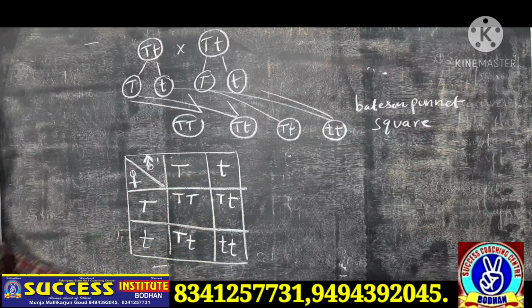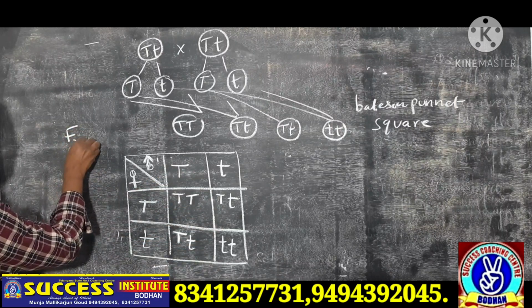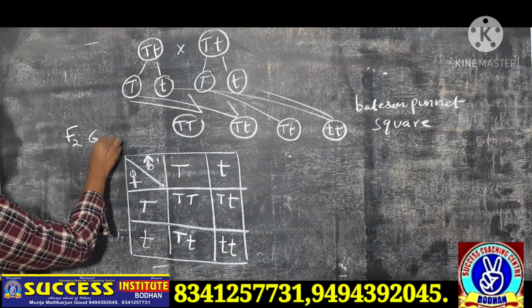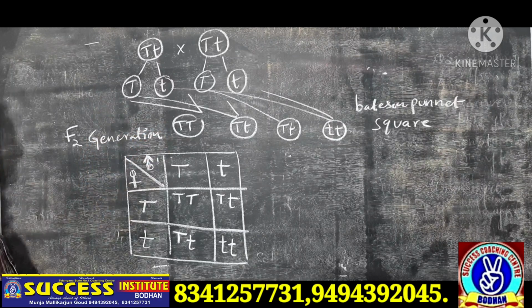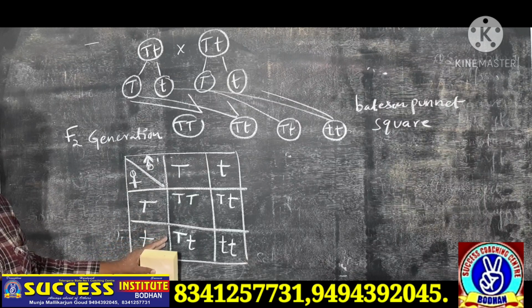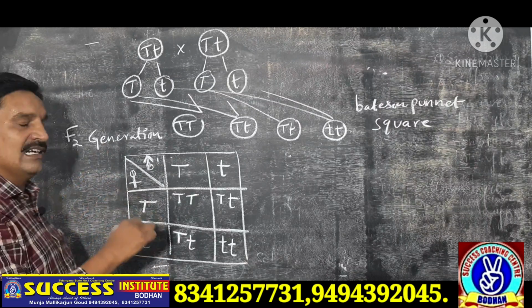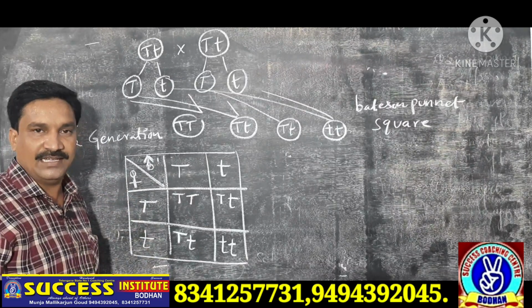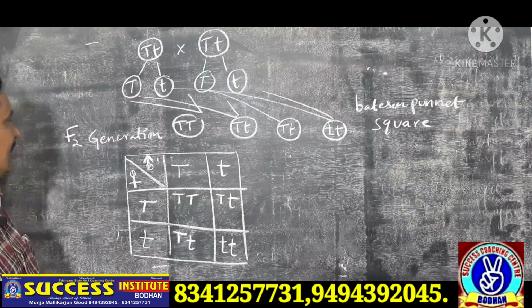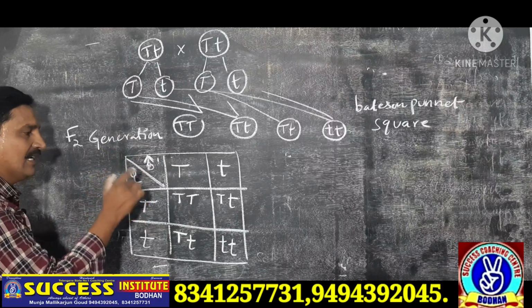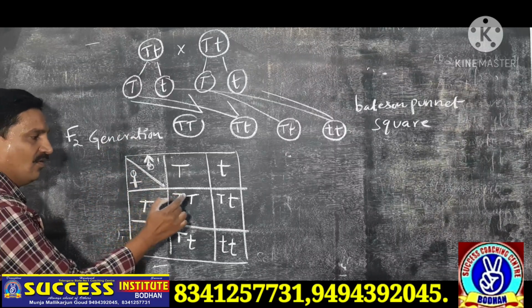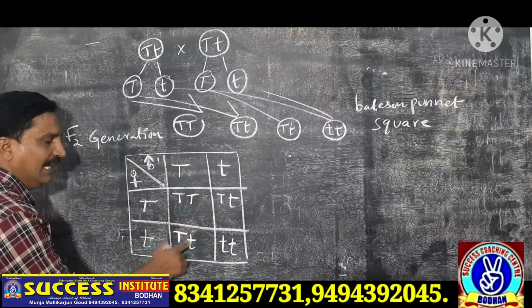Okay, this is the Bateson-Punnett square. After which generation is this? F2 generation. Already the F1 generation has come. In the F1 generation, self fertilization is completed. After the self fertilization, the F2 generation comes. Next, in the F2 generation, how many plants are formed? 1, 2, 3, 4.